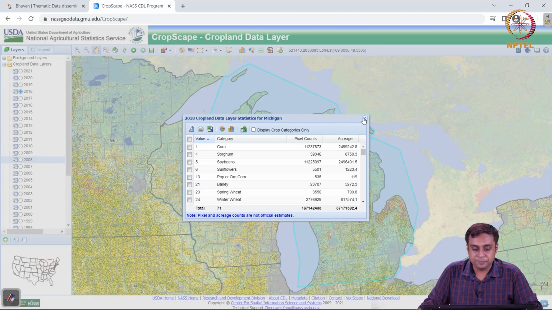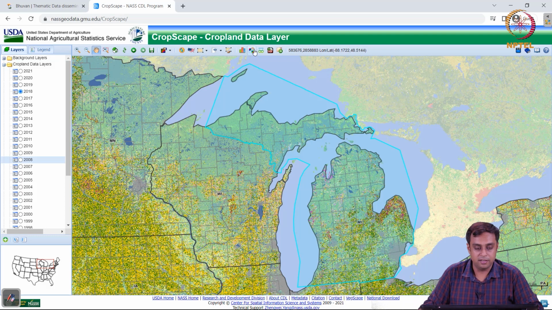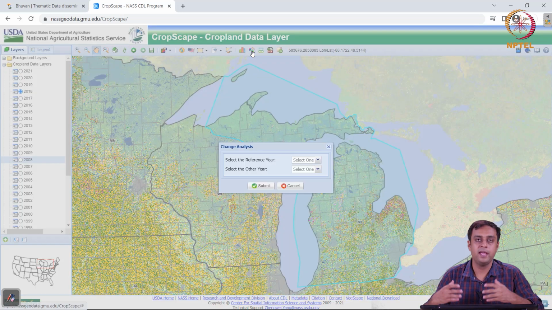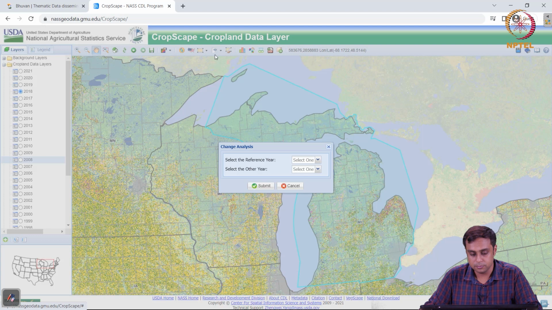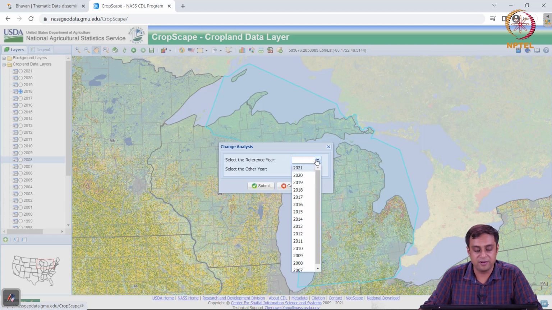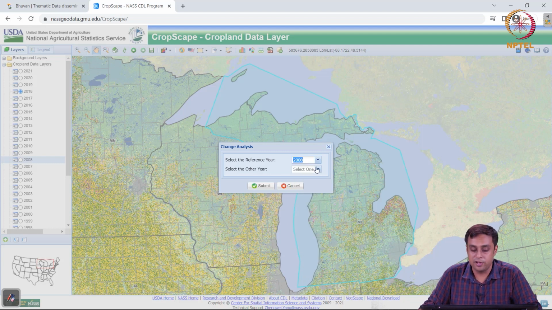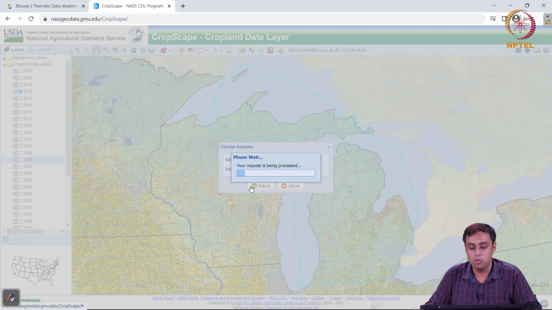Another very nice functionality that CropScape provides is what is called change analysis. Under change analysis, for my area of interest, which is the state of Michigan in the United States, I can choose or select a reference year. Let's say the reference year was 2008. And I can choose another year. I'm going to choose the latest one, let's say 2021. And this functionality, when I click on submit, will do a change analysis for me. Let's see what this change analysis looks like.